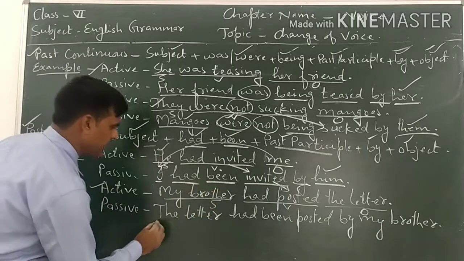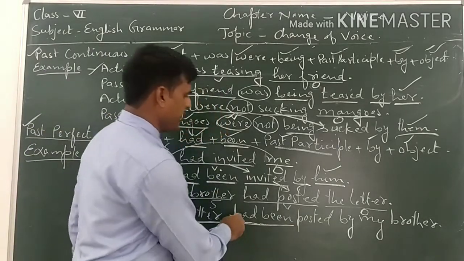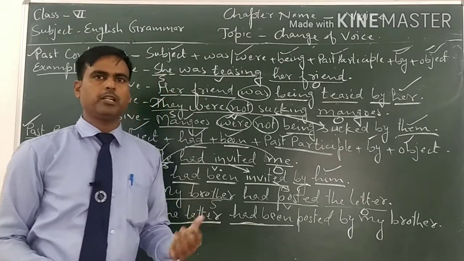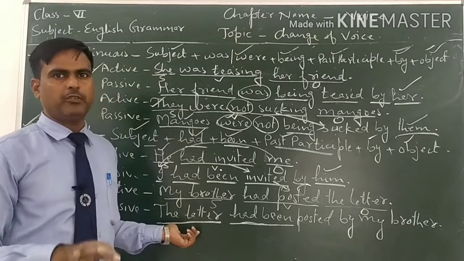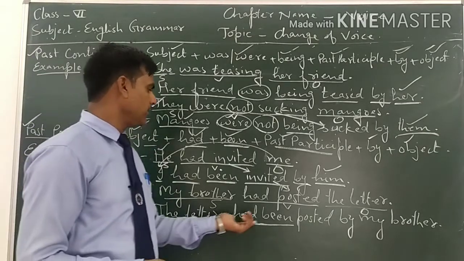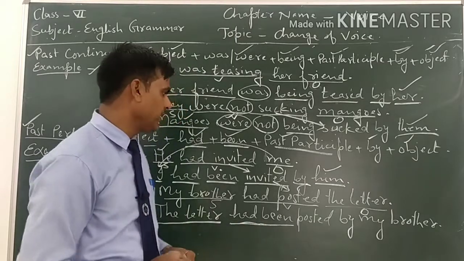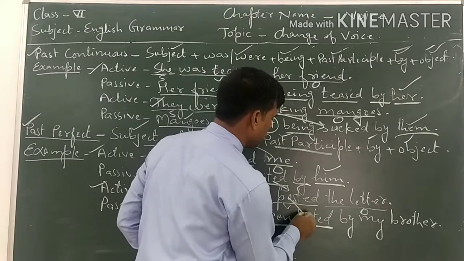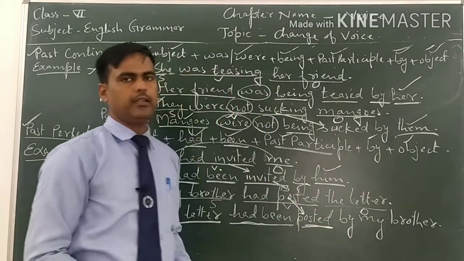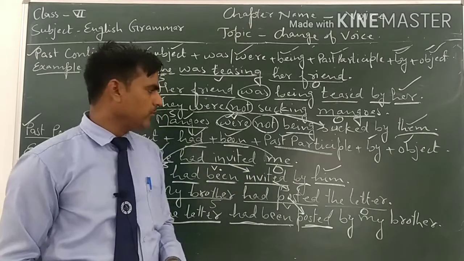So the object will be the subject here, the letter, and then had been. It is common in all past perfect tense. Either the subject is singular or plural, it doesn't matter. We have to write only had been. And then posted, we will use the third form, posted. Posted, the third form, is already here. We can write here the third form, the past participle form, in passive voice.